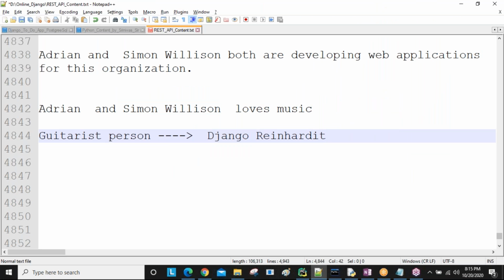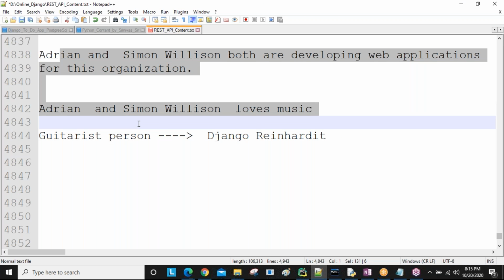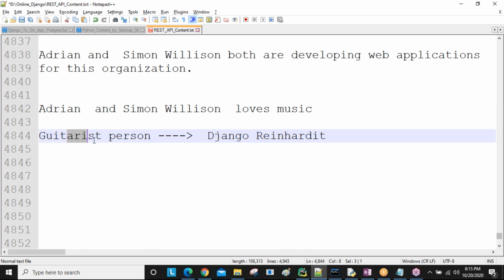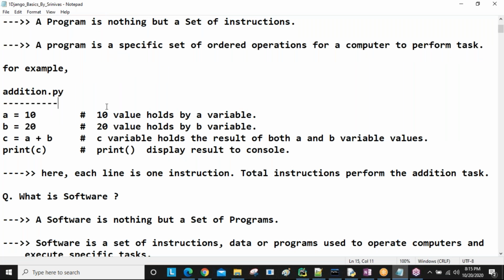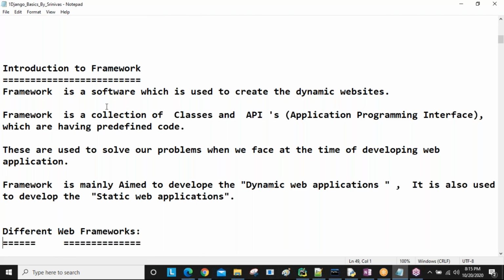Yes, sir. So these are all the points I'm discussing: who are the authors, when they started, where they started, why they took the name Django only, why not another name. These things you are going to get theoretically in the files. So here you are going to get all the files, all the theoretical matter.